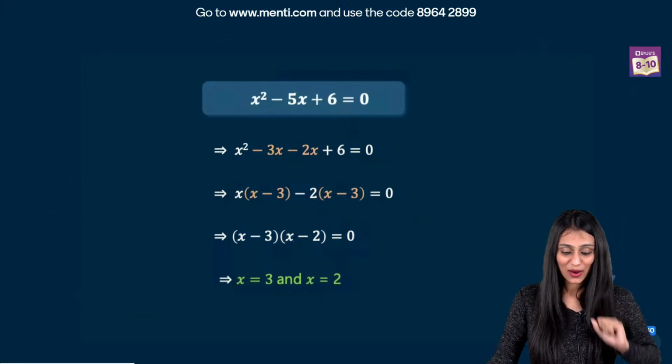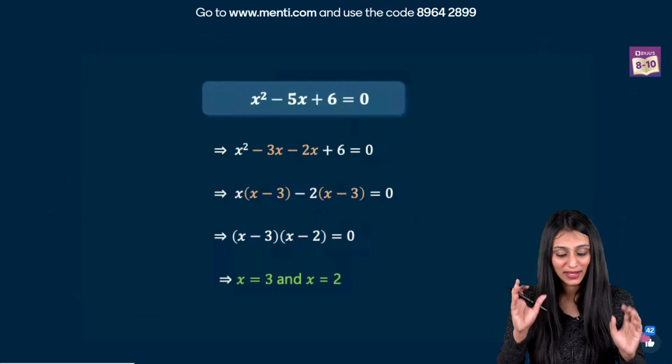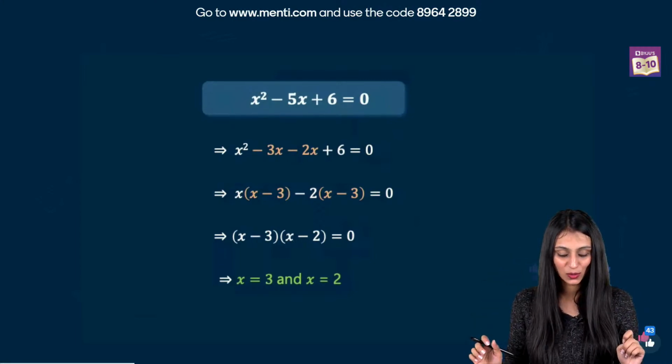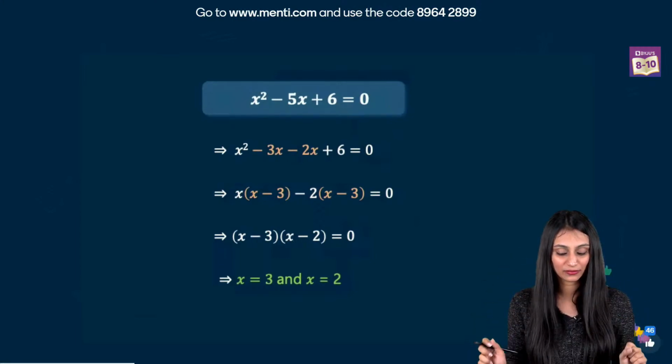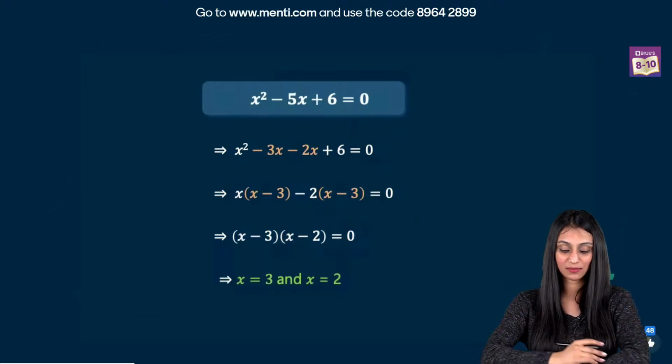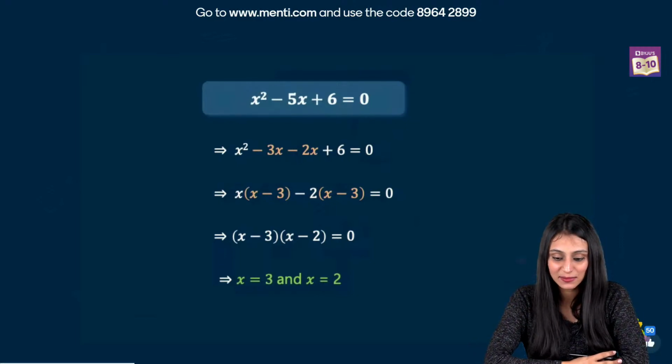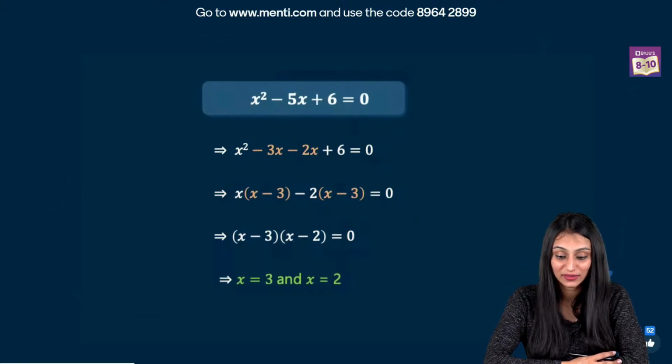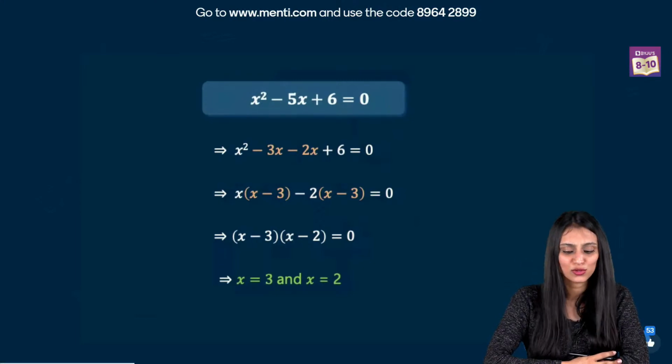Okay, so we can split it up as x square minus 3x minus 2x plus 6 equal to 0. You take out common from the consecutive terms. So we have x times x minus 3 minus 2 times x minus 3. Yes, x minus 3, x minus 2 equal to 0. So x is equal to 3 and x equal to 2 are the final answers. Jayakash, discriminant method. Yes, that also you can use.